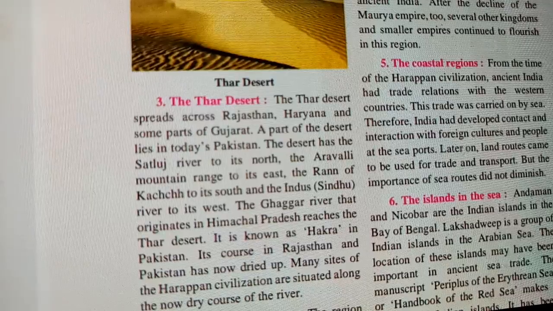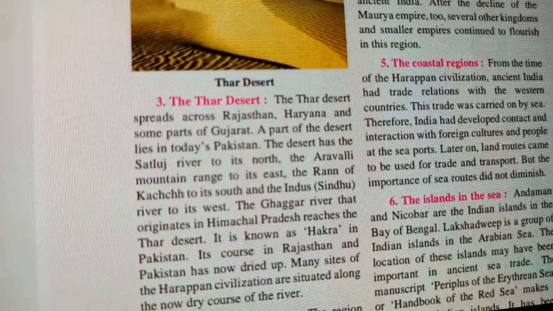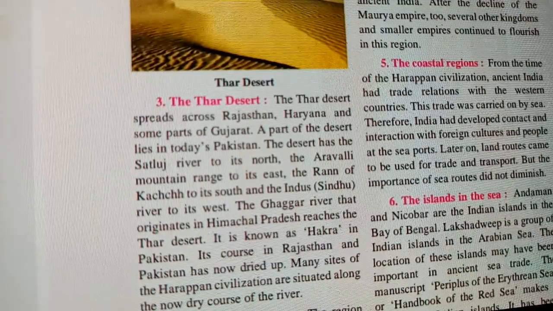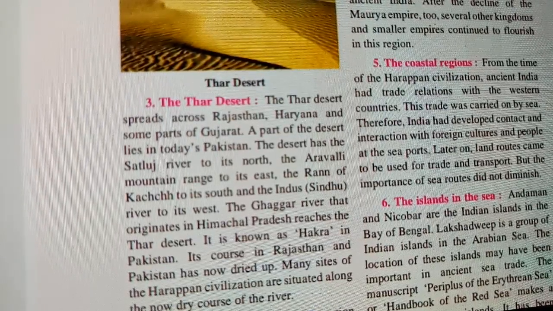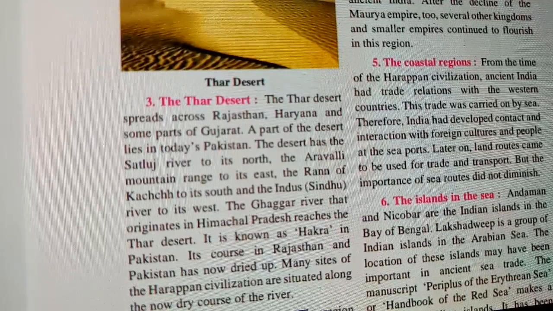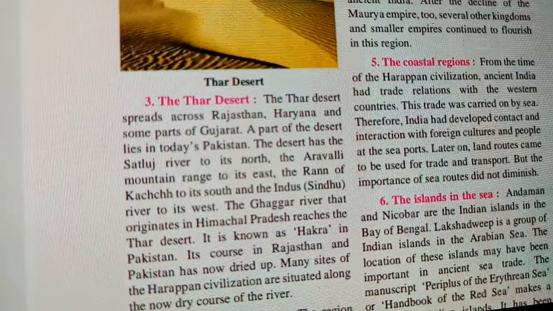The Thar Desert has the Satluj River to its north. This Satluj River is on the north side and flows towards Pakistan, and you will find it mainly in Punjab. The Aravalli mountain range is to its east, the Run of Kutch to its south, and the Indus River to the west.